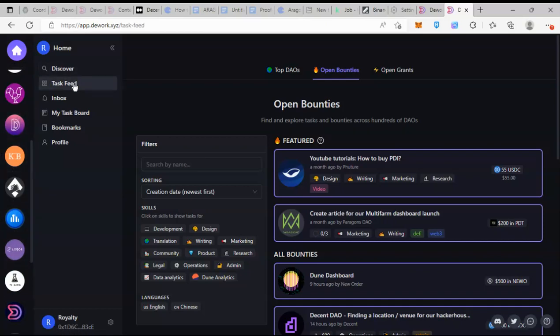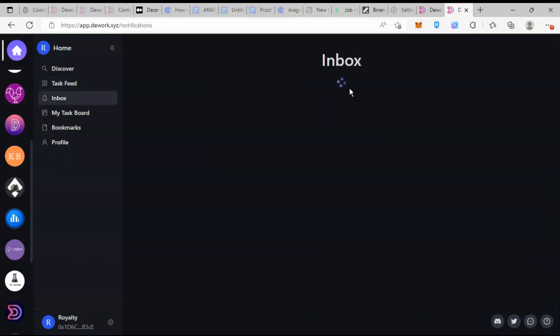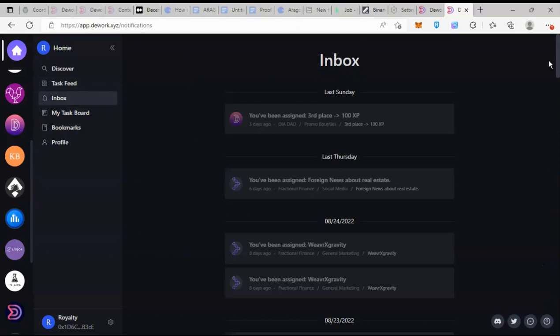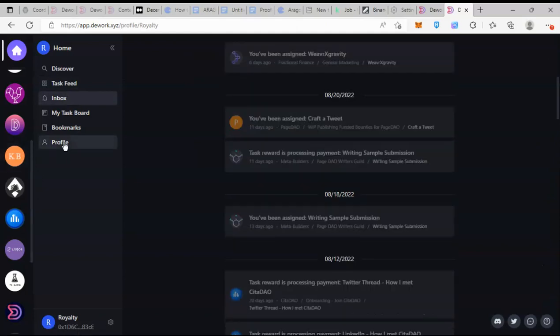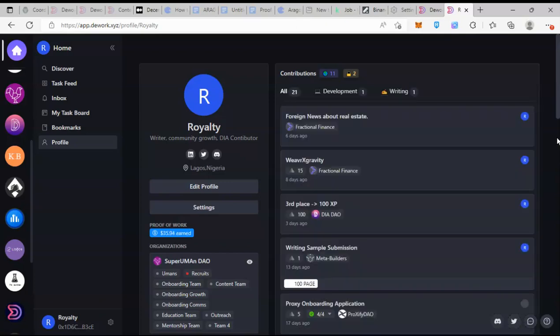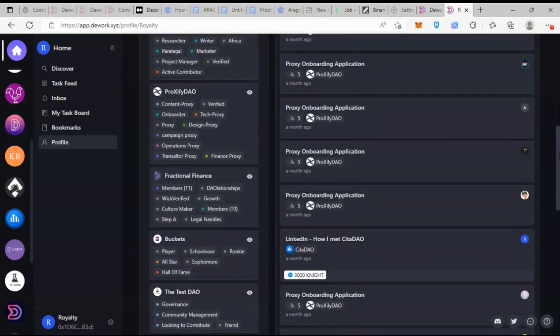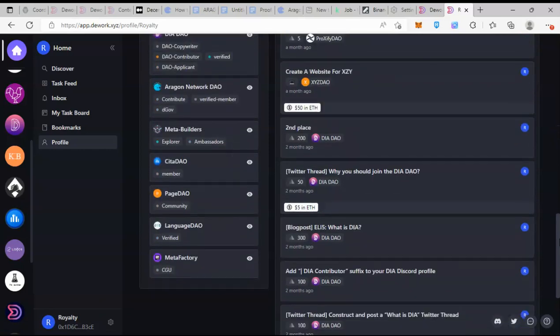I have my own task feed. I have my inbox where I get to see bounties that were assigned to me and stuff that I've been doing. I have my own profile where I can link my Twitter, my Discord, my LinkedIn. I can see how much I've earned. I can see organizations that I am contributing to, and all the work that I have done. So yeah, that's why I like the work.